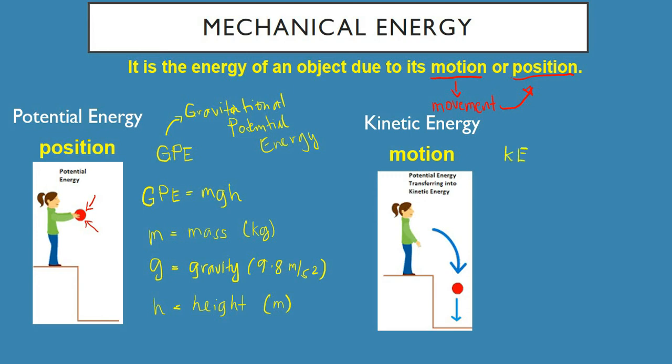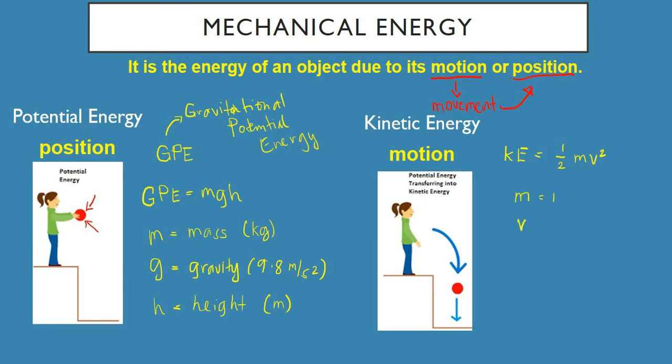Okay, so what's the formula for kinetic energy? So kinetic energy is equal to 1 over 2 mv square. Sometimes 1 over 2 or 1/2 is replaced with 0.5, but either way, that's still correct. 0.5 or 1/2, okay lang din naman. But what are the variables under this formula? As you can see there, you have m and v.